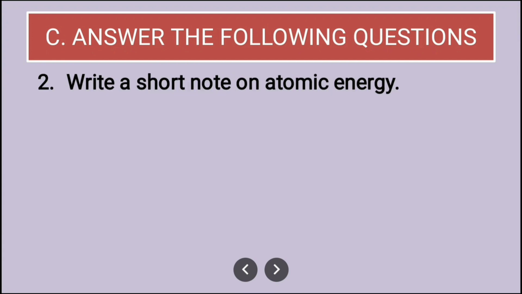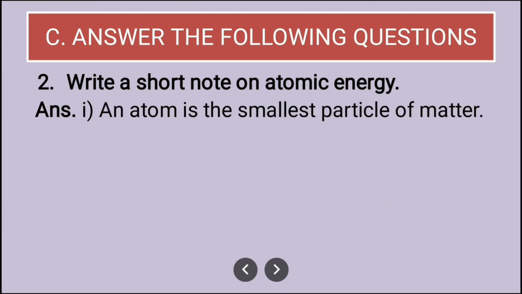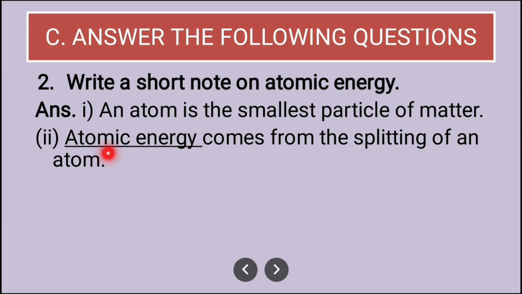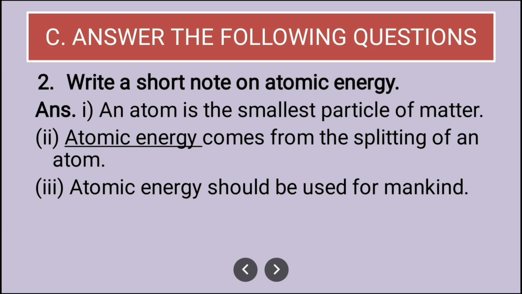The next question is, write a short note on atomic energy. Here you will write an atom is the smallest particle of matter. This is how you have to start. What you will write? An atom is the smallest particle of matter. Next point you will write atomic energy comes from splitting of an atom. And then you will write atomic energy should be used for mankind.